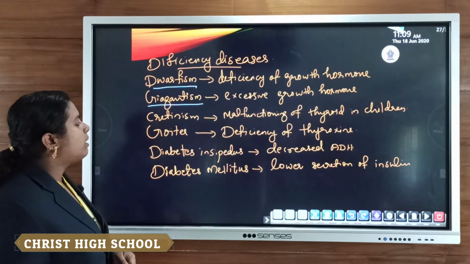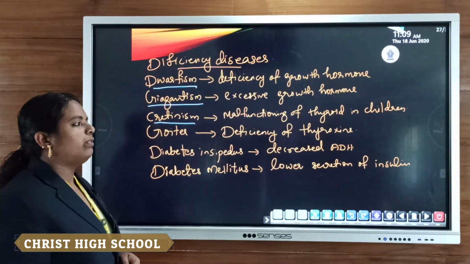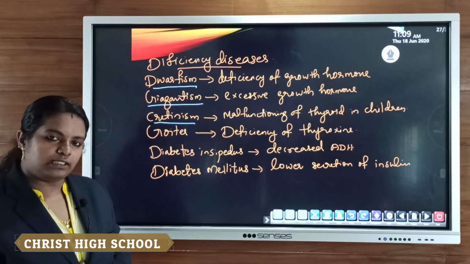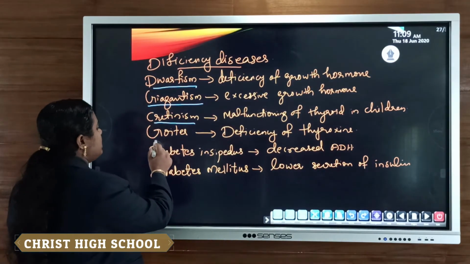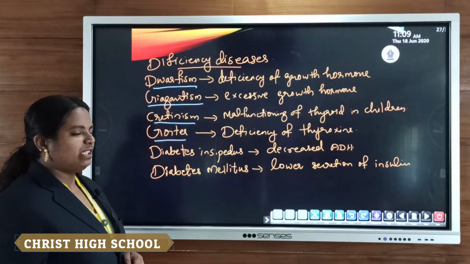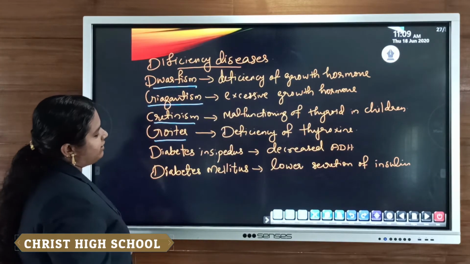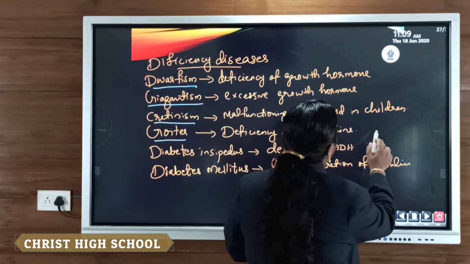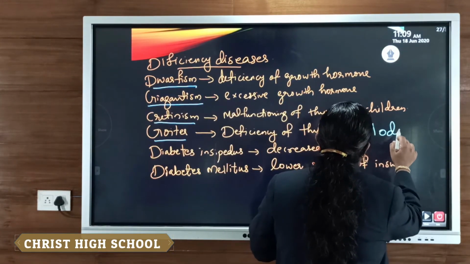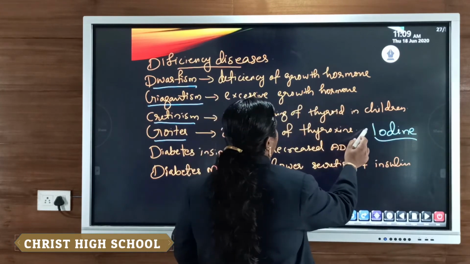And cretinism, another disease, is due to the malfunctioning of the thyroid gland or secretion of thyroxine hormone in case of children. And goiter is due to the deficiency of thyroxine hormone in the blood, and the secretion of thyroxine is mainly controlled by iodine. So iodine is very essential for the secretion of thyroxine hormone.